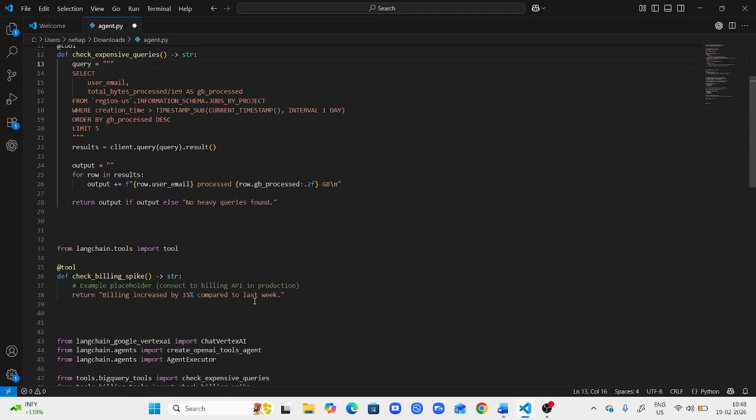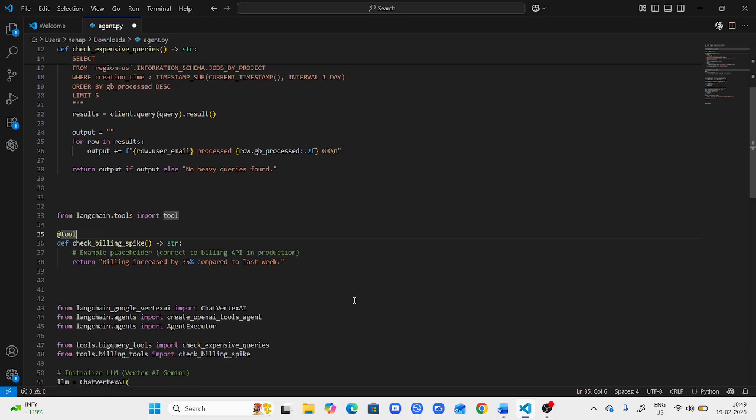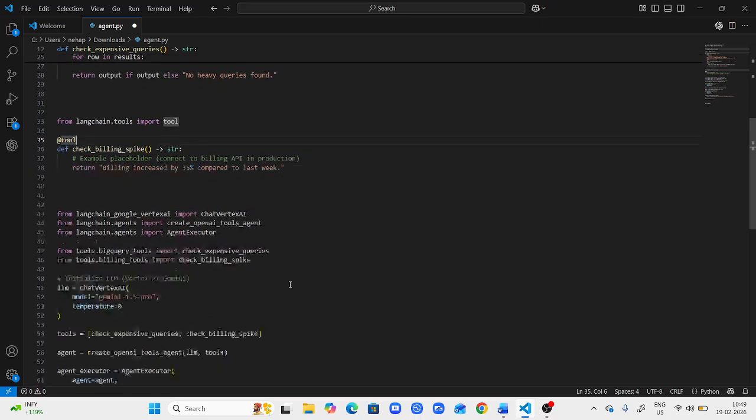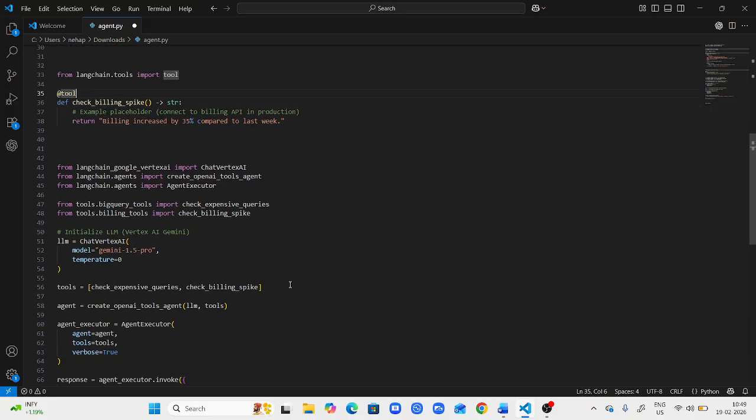This is the other tool. What will this tool do? It will check the billing spike. It will call the billing API and check. So this is for creating the tools: first is the BigQuery tool, and the other is the billing tool.